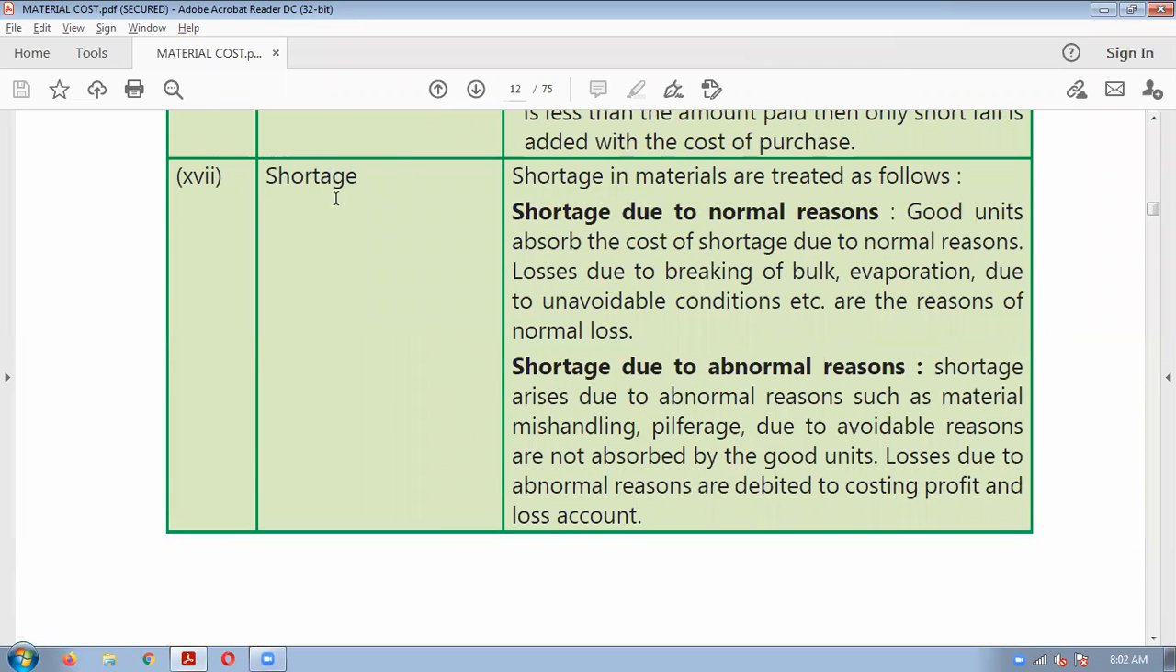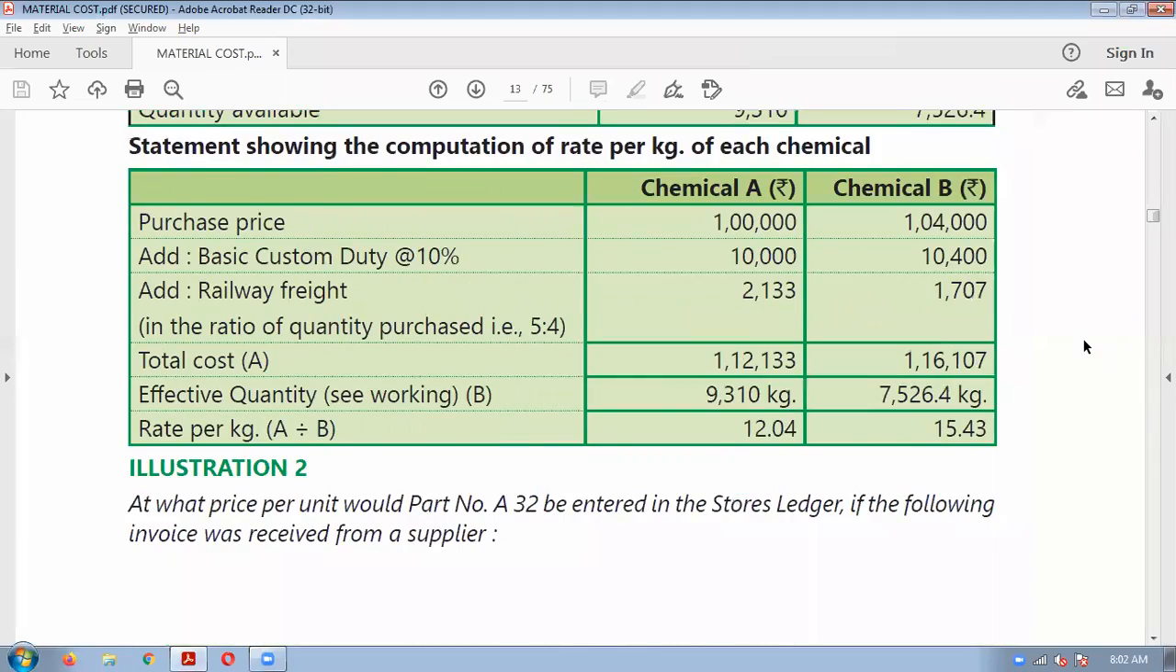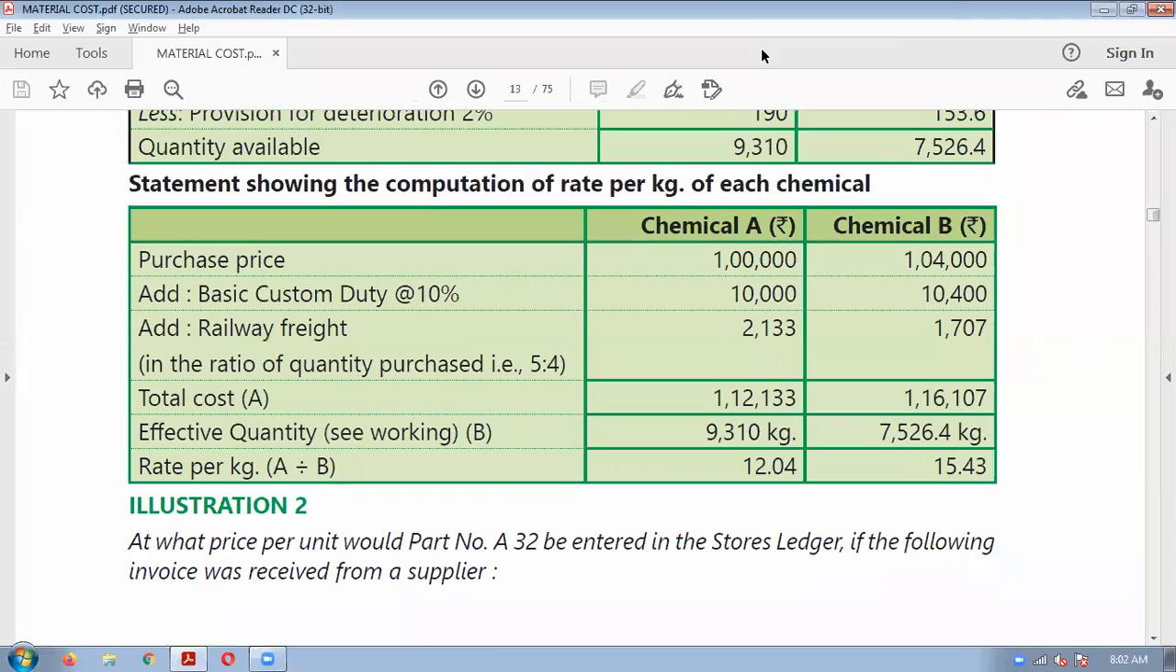Okay, this shortage we will discuss in the illustration only. If there is a shortage of material, what should be the treatment? That we will discuss while solving the illustration only. So now we will read this illustration number 2 and try to solve this. Illustration number 2. So everybody read this illustration number 2.